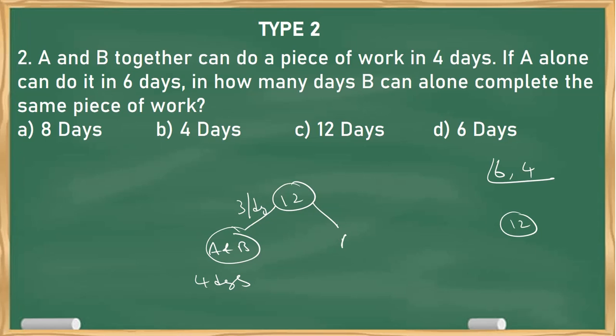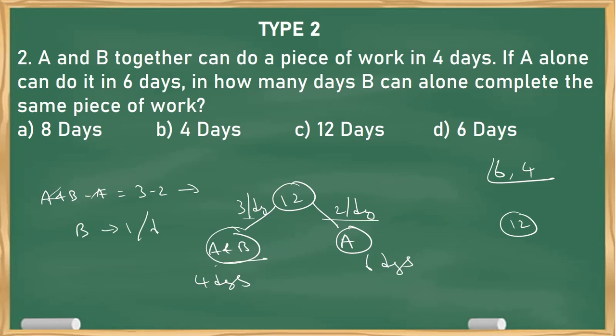And A alone eats 12 chocolates in 6 days, 2 per day. See, A and B eat 3 per day, A eats 2 per day. That means A and B minus A, that is 3 minus 2. So A gets cancelled. So B will get 1 chocolate per day. So if B eats one chocolate per day, 12 chocolates take how many days? 12 days. Simple.